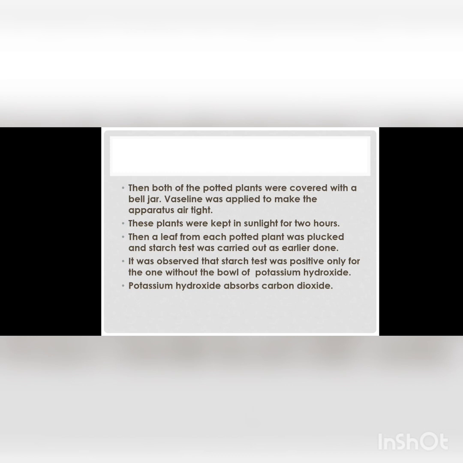These plants were kept in the sunlight for 2 hours, after which a leaf from each of the bell jars was taken out and starch test was carried out. It will be observed that the starch test will be positive in the one that does not contain the bowl containing potassium hydroxide, as potassium hydroxide absorbs carbon dioxide. From this activity, we come to the conclusion that carbon dioxide is necessary for the process of photosynthesis.